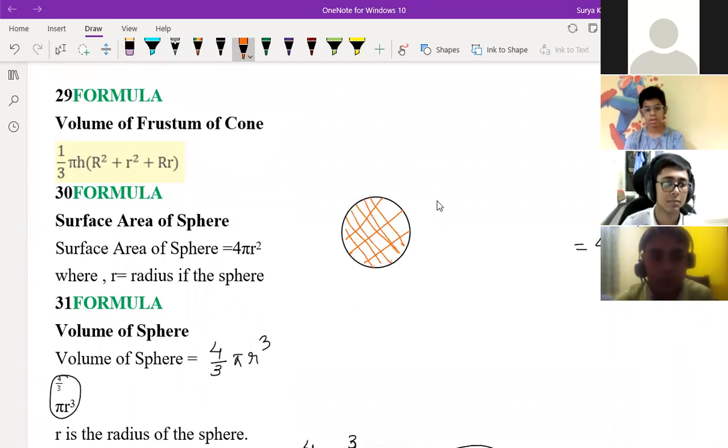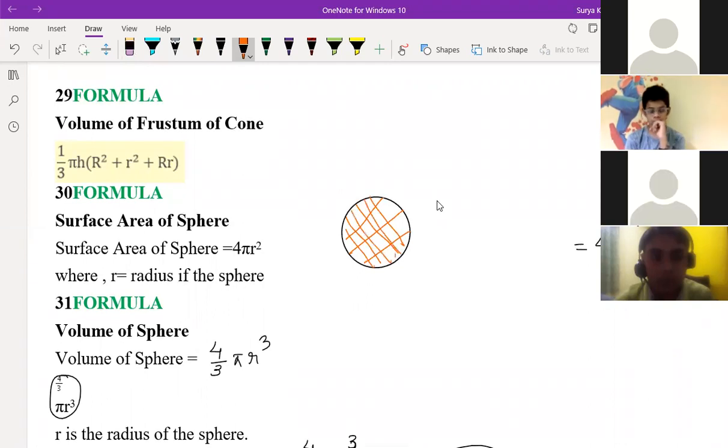So here we are not getting CSA and TSA separately, children, because there is no different curved surface area and total surface area. From any side, if you see, the CSA and TSA will remain the same only. Is it clear?